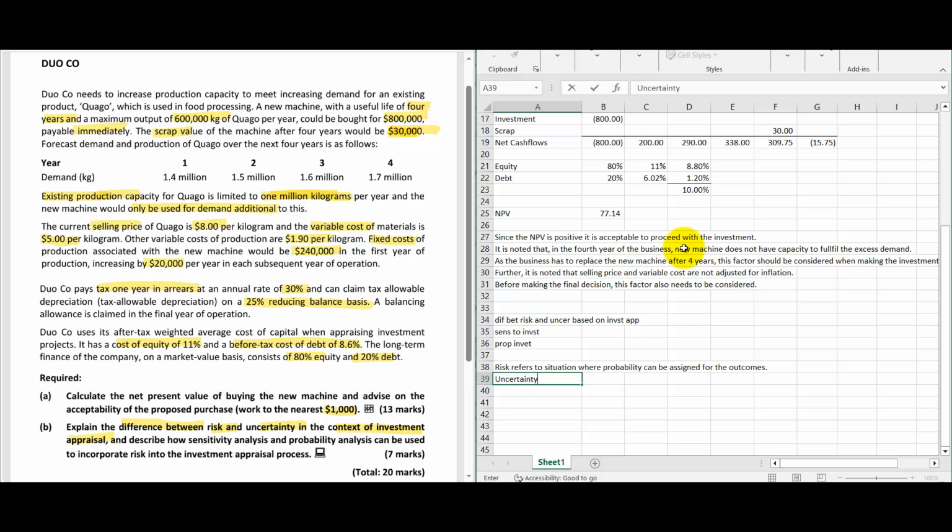Uncertainty refers to situations where probability cannot be assigned.